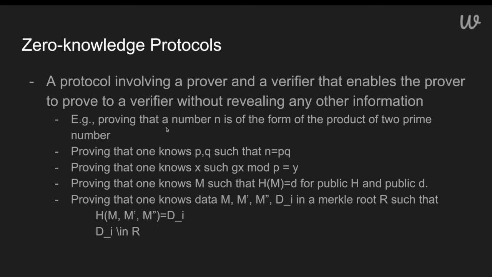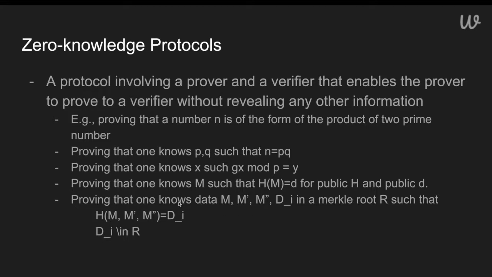So if we wanted to prove that a number n is of the form of a product of two prime numbers, we can do that. We can prove that someone knows p and q such that n equals p times q. We can prove that someone knows x such that g to the x mod p is y. We can prove arbitrary mathematical statements, especially over certain other algebraic structures like prime fields. We can definitely prove that someone knows the preimage of a hash for a public hash function, and so on.